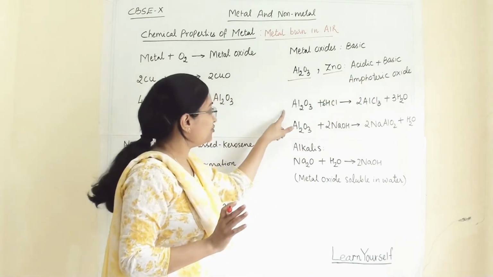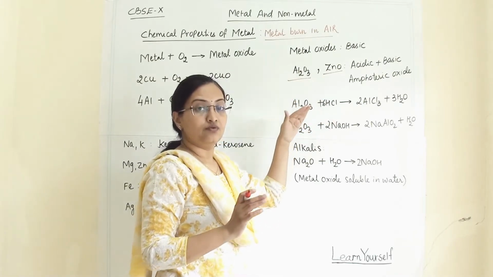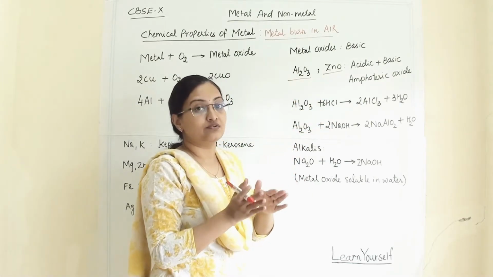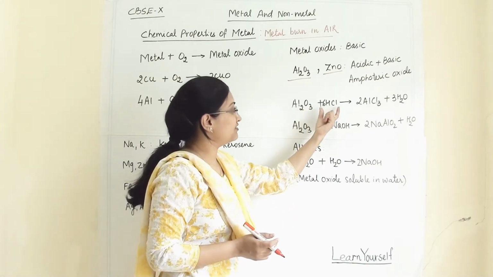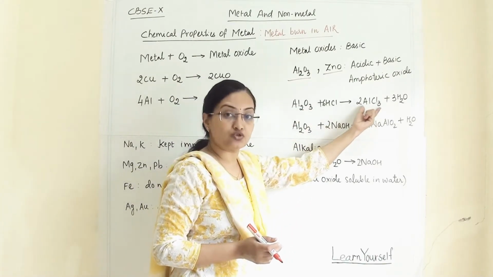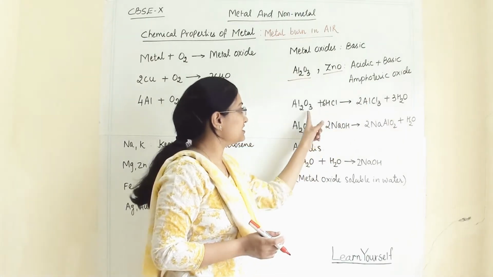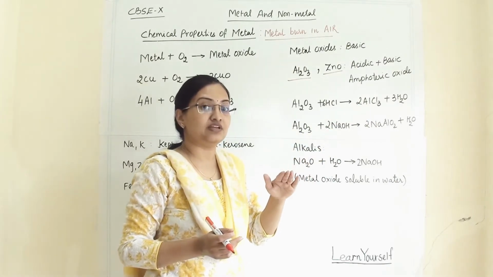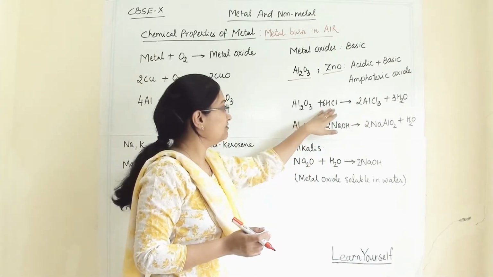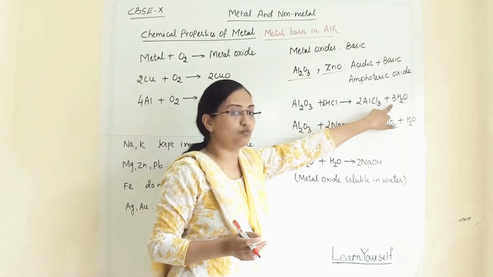Now we are checking the reaction of aluminium oxide with acid as well as with base. When aluminium oxide reacts with acid, it will give us salt, aluminium chloride, and water, just like a neutralization reaction. In a neutralization reaction, suppose with the acid the base is NaOH, then we get salt and water.